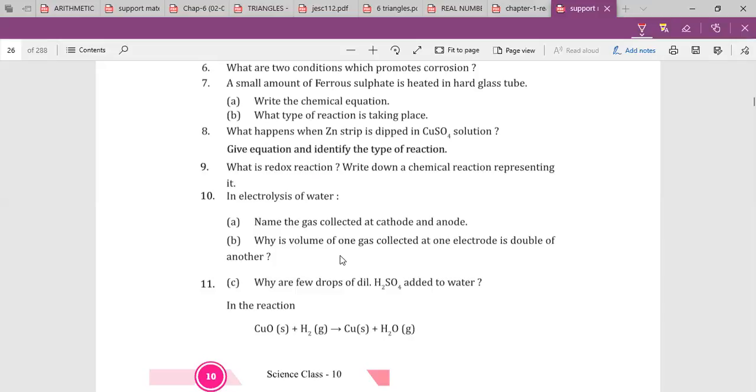Yes, ma'am. Why are a few drops of dilute H2SO4 added to water? To make it conductive, ma'am. Distilled water does not conduct current. To perform electrolysis, sulfuric acid has to be added to make it conductive. Okay. Then in this given reaction, we have already done this.